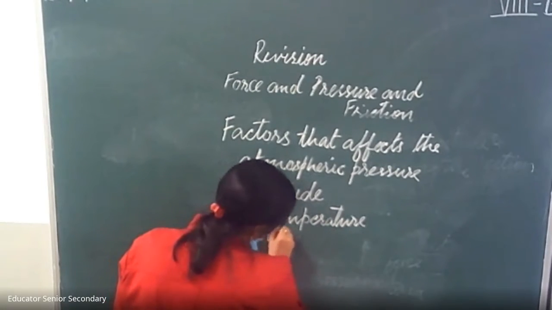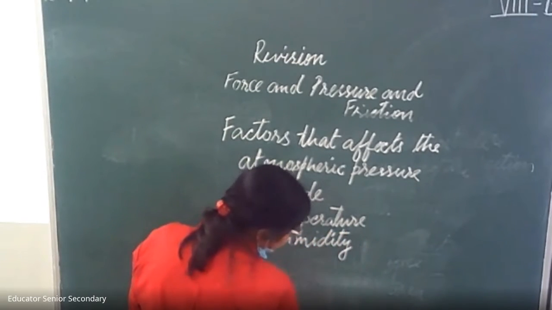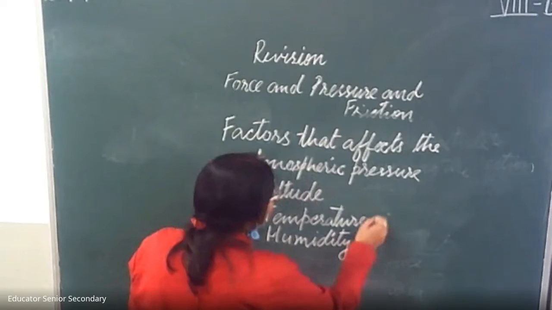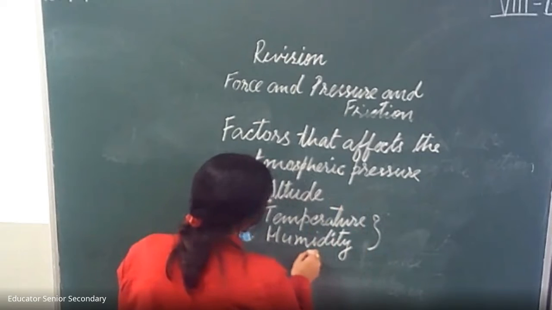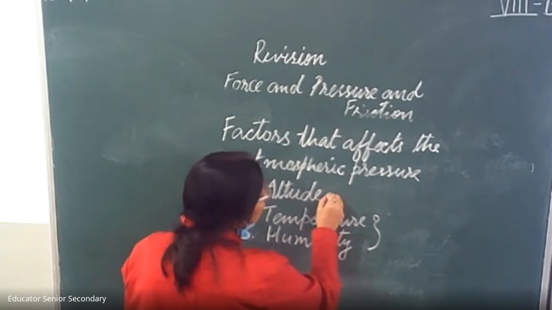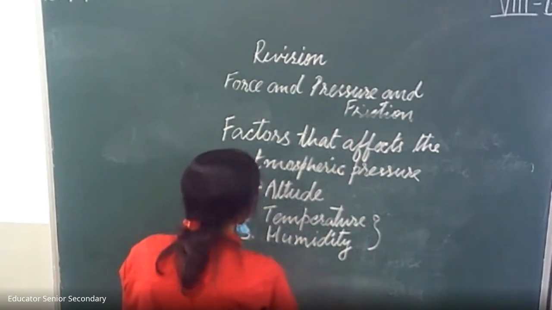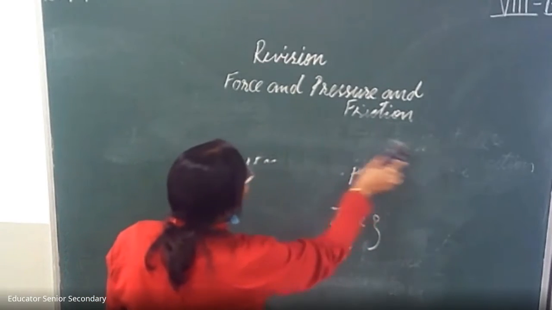Third is humidity. Water vapor is lighter than air. Therefore, humid air is lighter than dry air. Hence, air pressure decreases. So, in these two cases, when temperature increases, atmospheric pressure decreases, and when humidity increases, atmospheric pressure decreases. And with altitude, when we go up, atmospheric pressure decreases, and as we go down, it increases. So that's all. Now we are going to discuss friction.